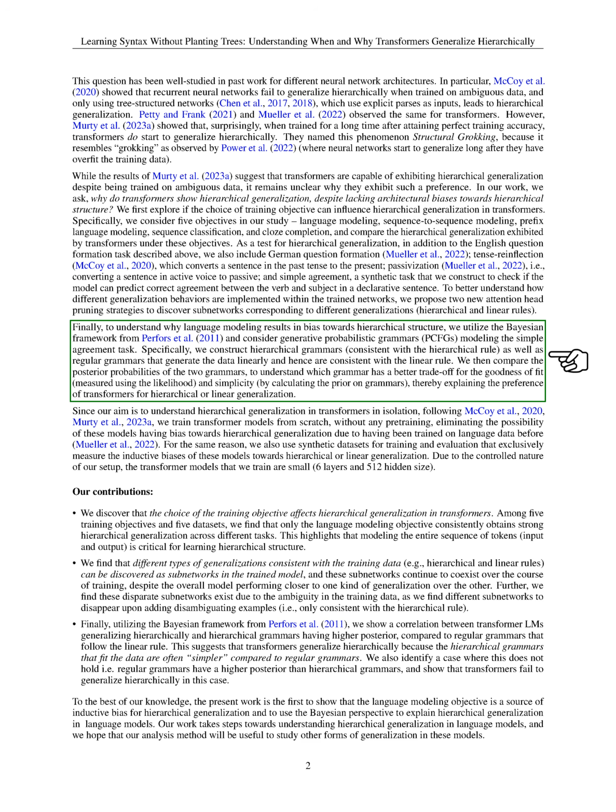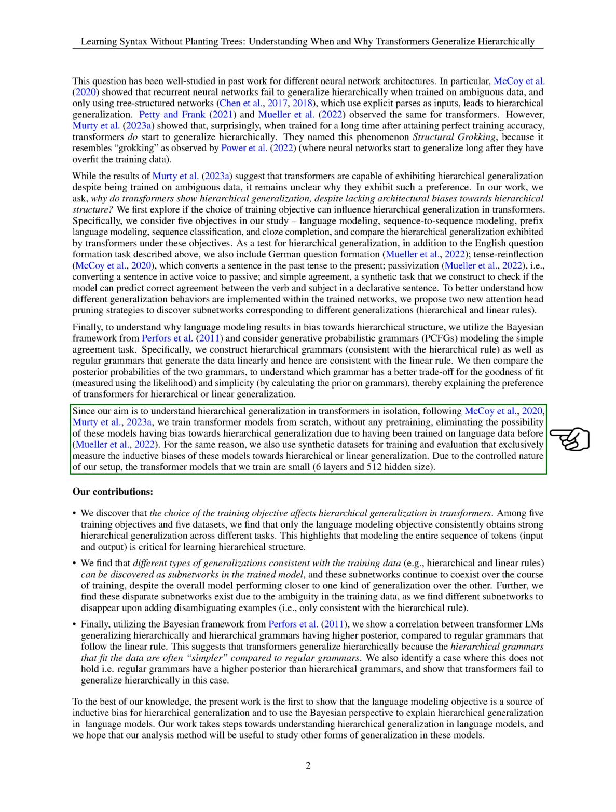By using a Bayesian framework, we compare the performance of hierarchical and linear grammars to explain why transformers prefer hierarchical generalization. Our study focuses on training transformers from scratch without pre-training on language data to isolate their biases towards hierarchical or linear generalization. We use synthetic datasets to measure these biases accurately.